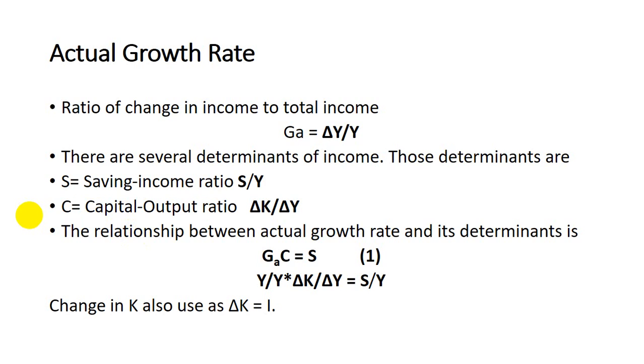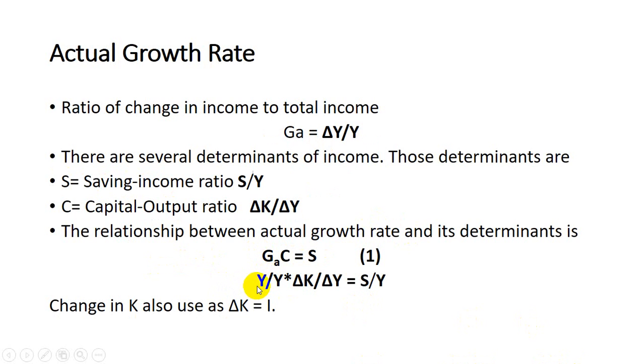Now we have to make a relationship between actual growth rate and its determinants, which we are going to make in equation 1. The relationship is: actual growth rate is multiplied by the capital output ratio, which is equal to saving, the saving income ratio.